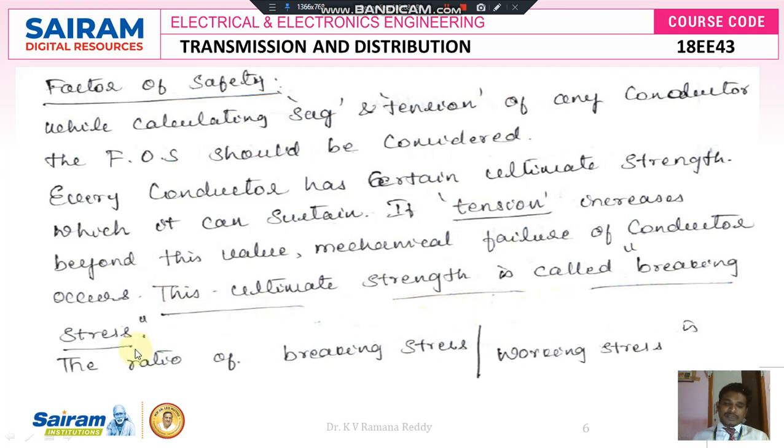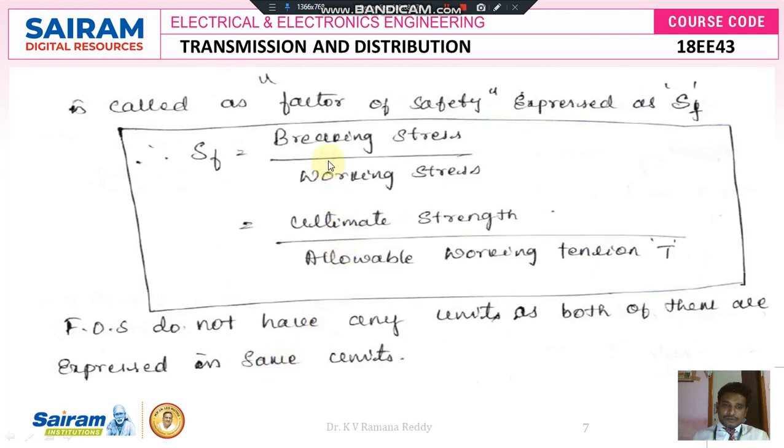What is meant by breaking stress? Factor of safety is nothing but the ratio of breaking stress to the working stress, which is expressed mathematically as capital S suffix F. Therefore, factor of safety SF is equal to the ratio of breaking stress to the working stress. Breaking stress is nothing but ultimate strength, and working stress is nothing but the allowable working tension capital T.